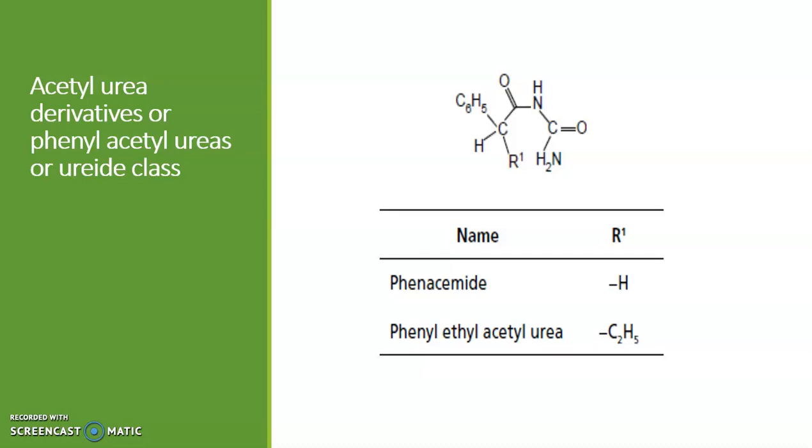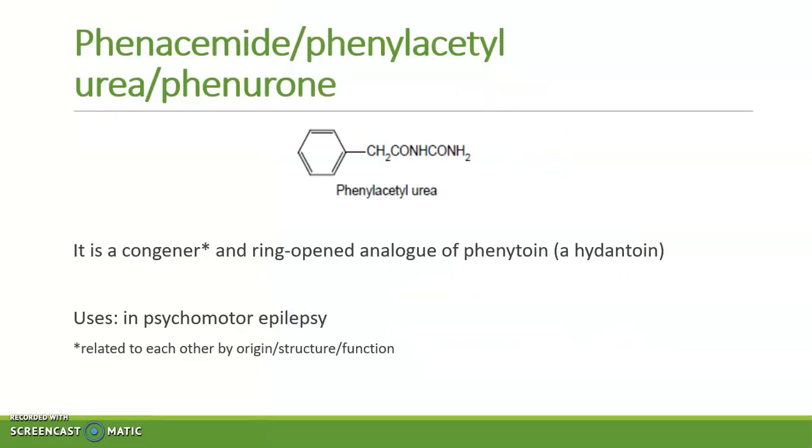Acetylurea derivatives or phenylacetylureas or urea class. The drugs are phenacimide and phenylethylacetylurea. Now phenacimide, also known as phenuron, it is the congener and ring-opened analog of phenytoin, which is a hydantoin. You can see this group